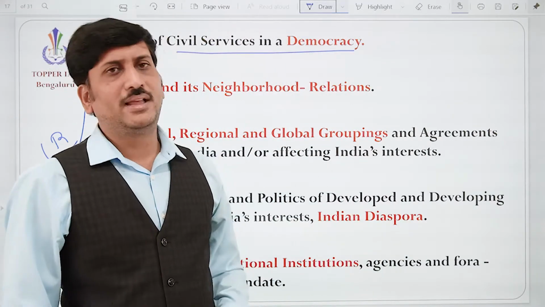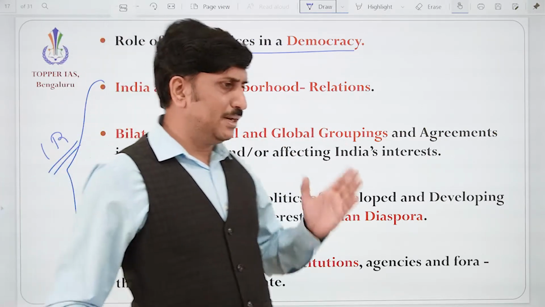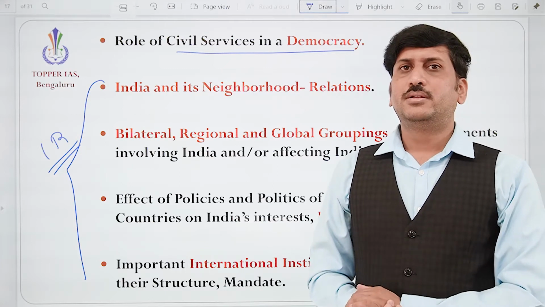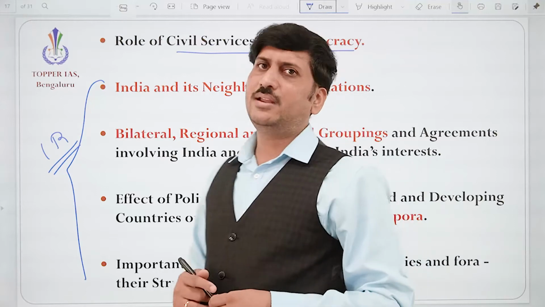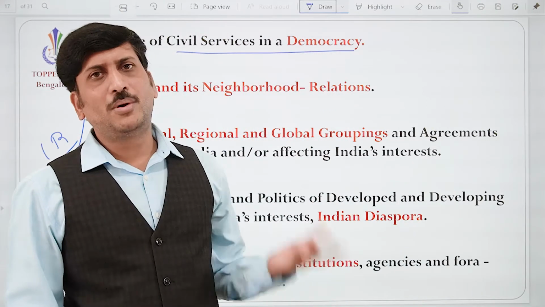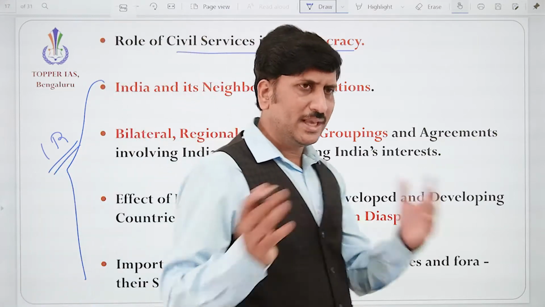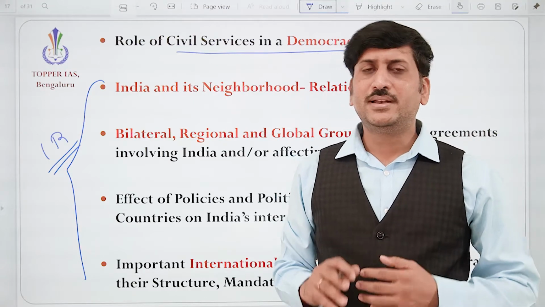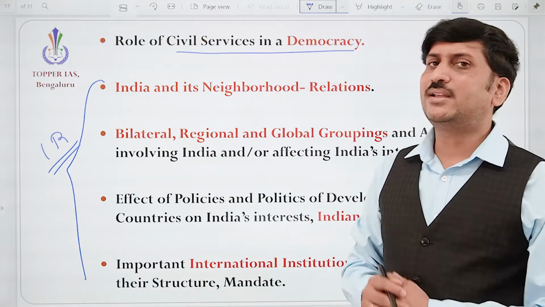And the neighbors are there. We can choose our friends, but not neighbors. Correct? How the neighbors should be treated, how we need to have a relation with them. It is unavoidable, right? Just because Pakistan is our enemy country, we cannot stop all relations with them. We need to improve it. Correct? Because we cannot choose our neighbors. We cannot make them go away. Fine. So, in international relations, the neighbors are there and the friends are there.